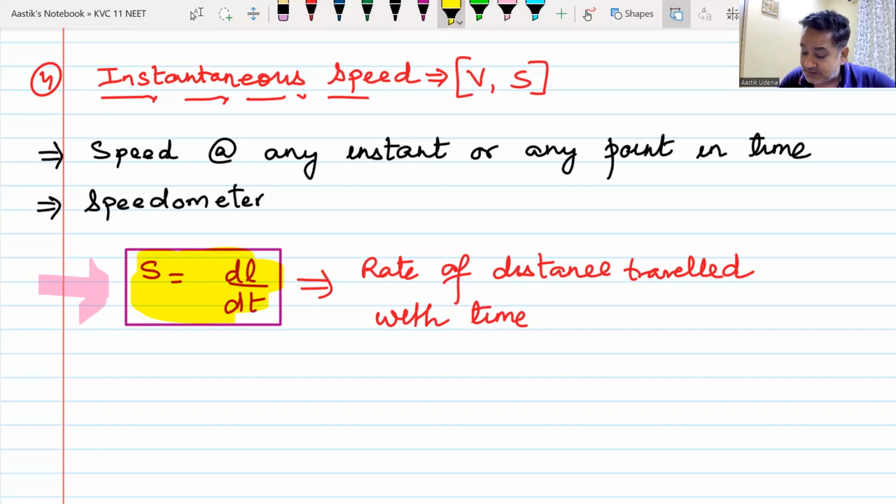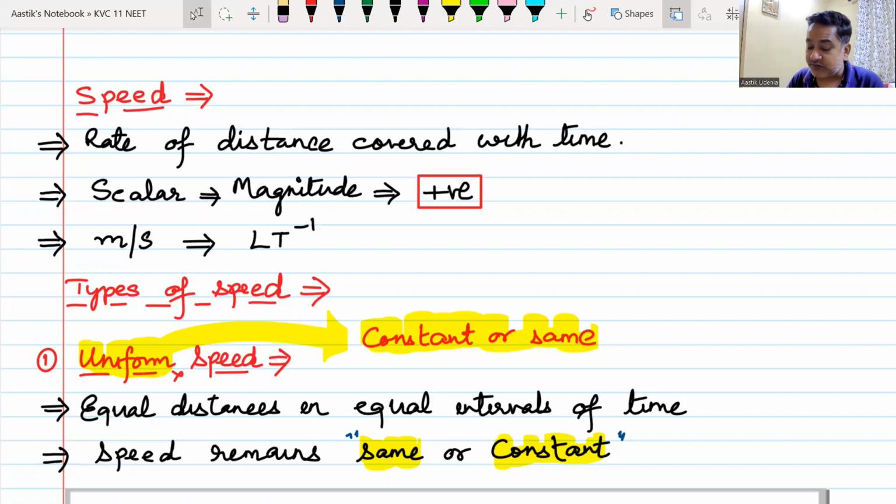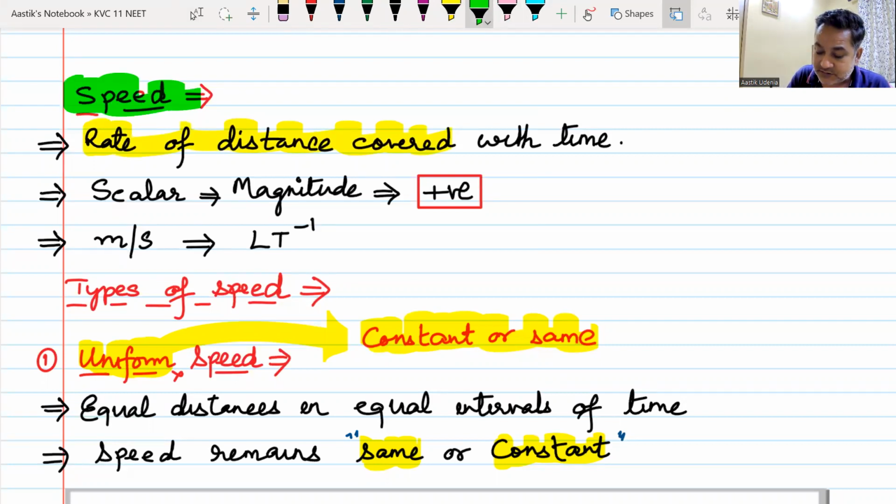Yes, sir. Now, as soon as you hear this term rate of change of distance, that should remind you of the first definition that we did. And the first definition that we did was the definition of speed. And in that definition of speed, we also said the same thing. It is the rate of distance traveled with time. Yes or no? That means when someone is using this term speed, they are actually referring to your instantaneous speed. For example, if you are on a bike and I ask you, yes beta, what is your speed? You will look at the speedometer and tell, sir, my speed is 40 km per hour. I have not asked you your instantaneous speed. I've just said speed. And as soon as you hear the word speed, you will always tell me what is your speed at that moment.